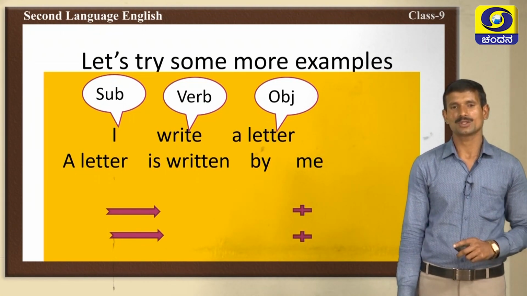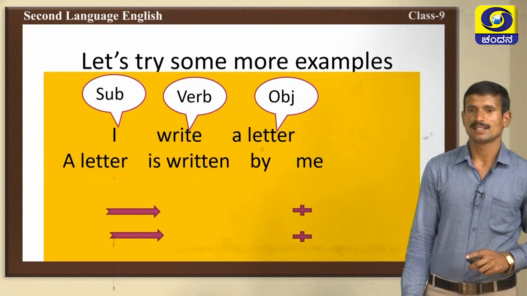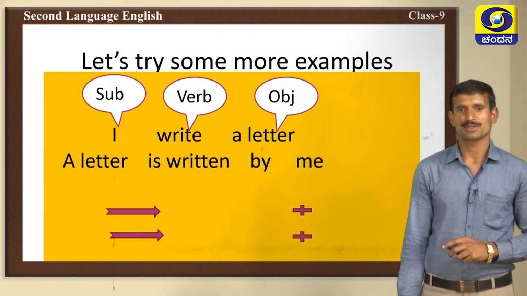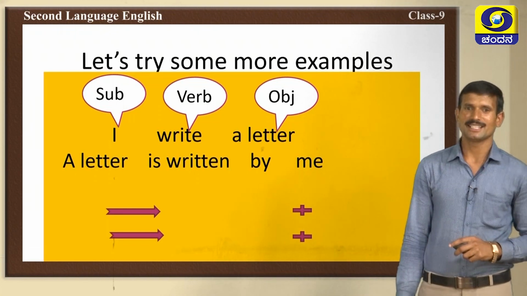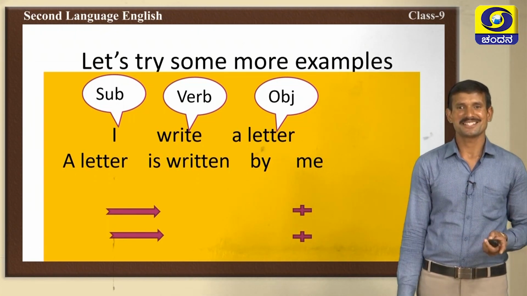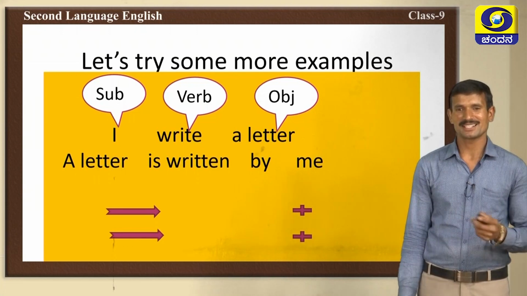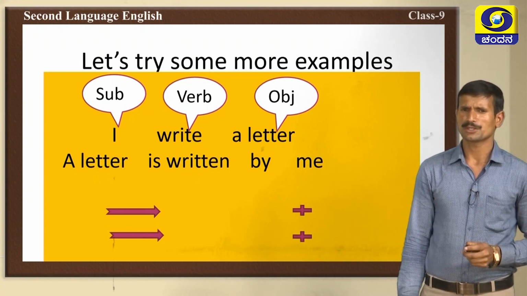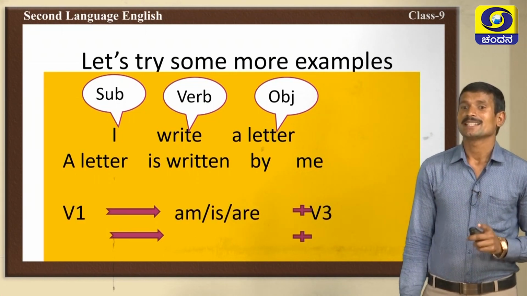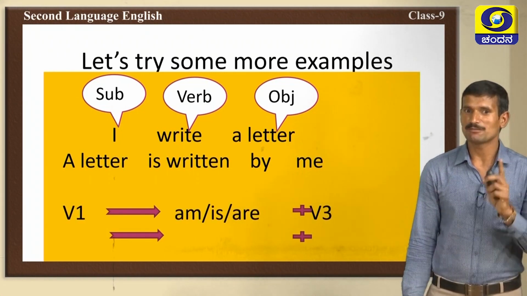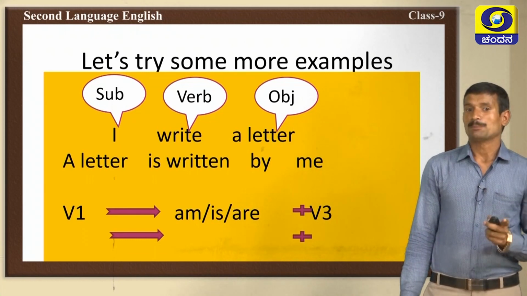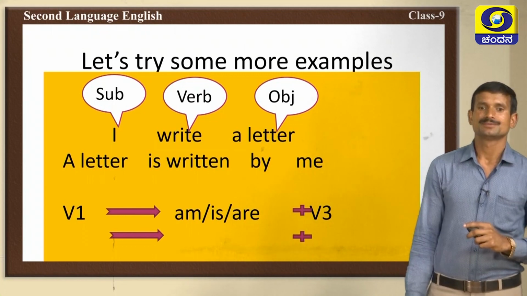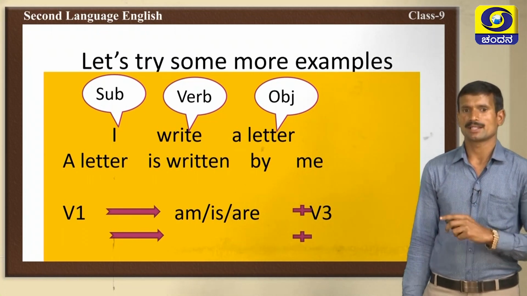Write is present form, wrote is past form, written is past participle form. Then the preposition by is there. Then I changes into me, as we already discussed. Then you should remember this one. If verb 1 is given in the active voice, in the passive voice we should use this formula to change active voice to passive voice.